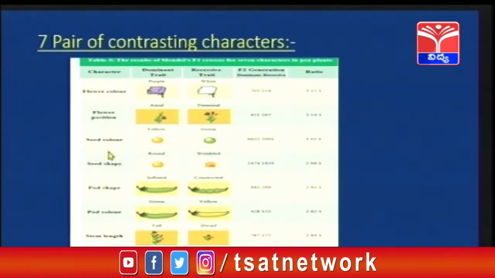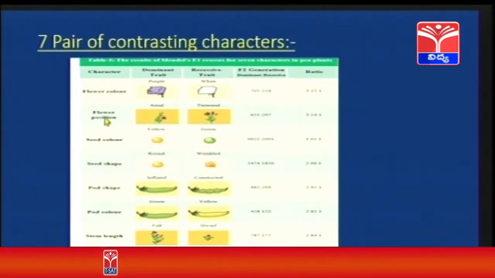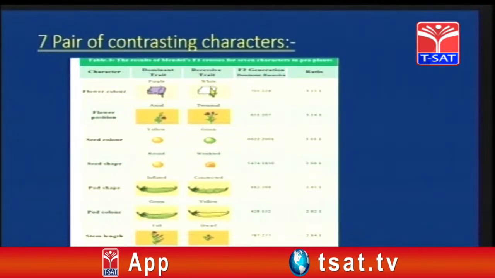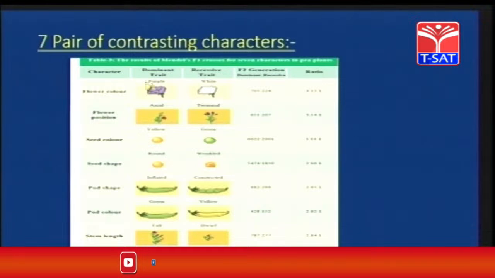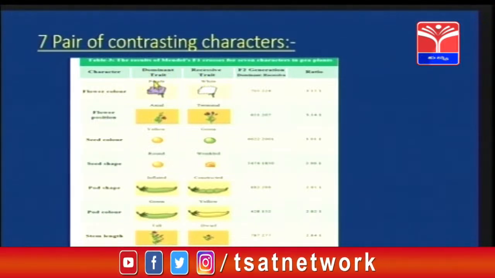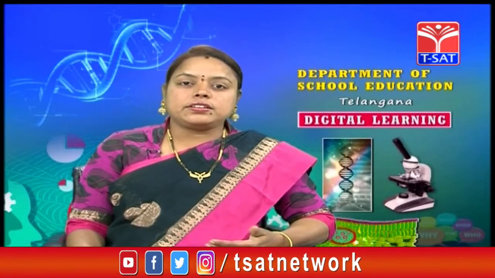Now let us see the characters. So these are the flower color. Next is flower position. In flower color we have purple color and white color. Children, let us discuss what is dominant trait and recessive trait. So dominant trait means the trait which is expressed during the crossing.